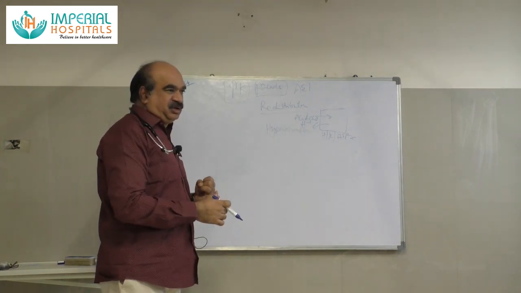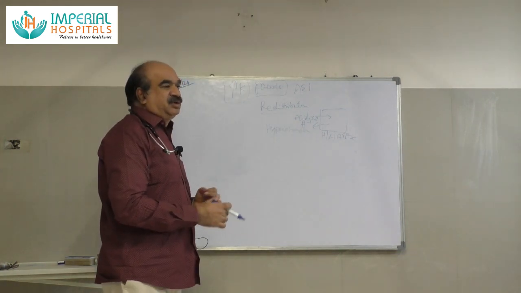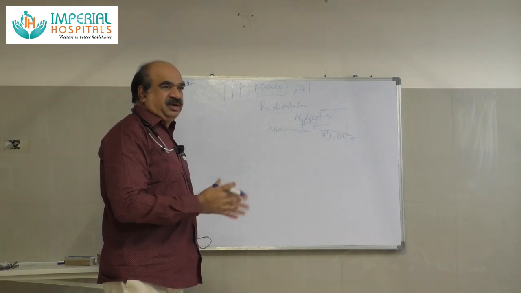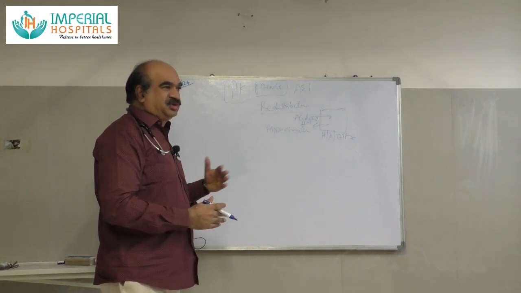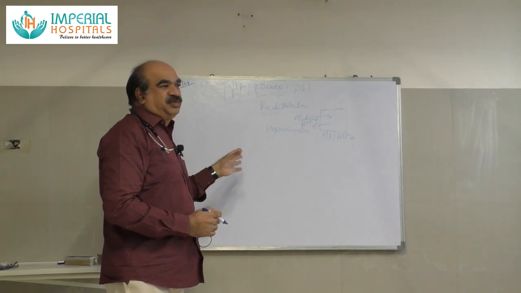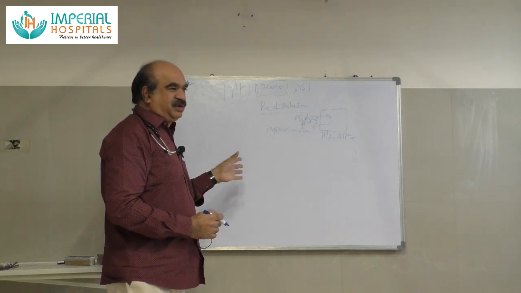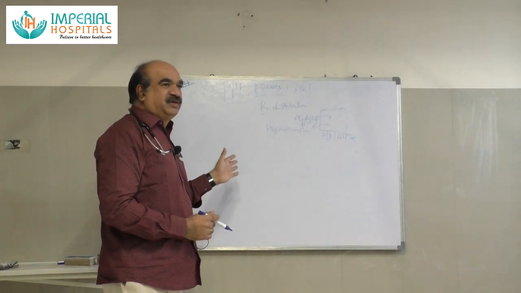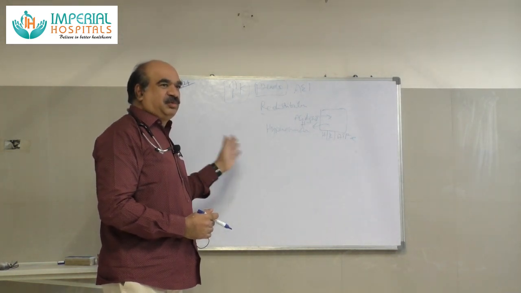Hyperosmolar conditions also cause it. If you give IV mannitol, hypertonic saline, hypertonic glucose, immunoglobulins, or radiocontrast dyes, in all those conditions there are hyperosmolar states. The mechanism for hyperkalemia is the solvent drag effect. If there is a hyperosmolar solution, because of the solvent drag effect, potassium will come out of the cell.